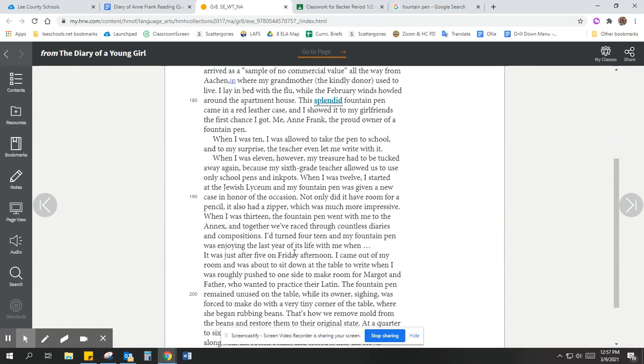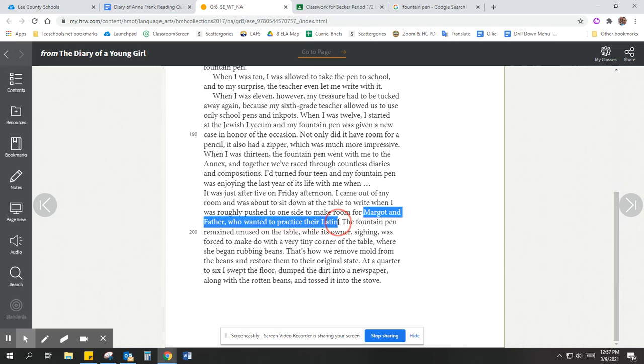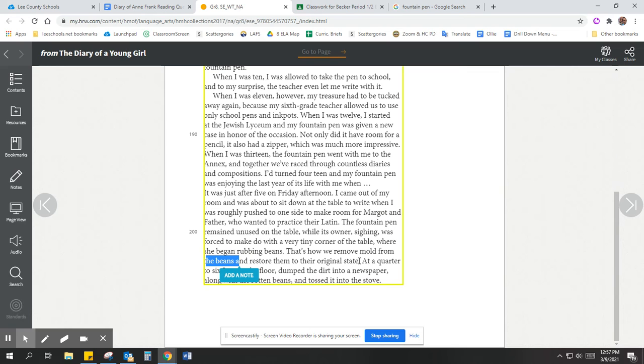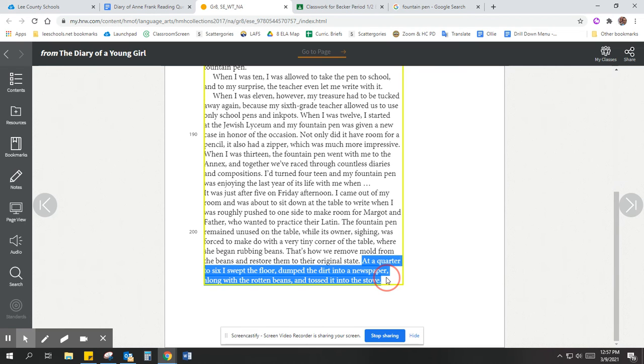So remember, she was there. Then her sister and father had to practice their Latin. And so Anne had to go to the corner of the table and work on getting the beans ready. And then look what happened. She dumped the dirt into a newspaper along with the rotten beans and tossed it into the stove. So it's like all the trash she has left over from the beans, like the junk that she rubbed off of them, the newspaper where she was collecting all the scraps, the rotten beans. She tosses that big heap into the stove.